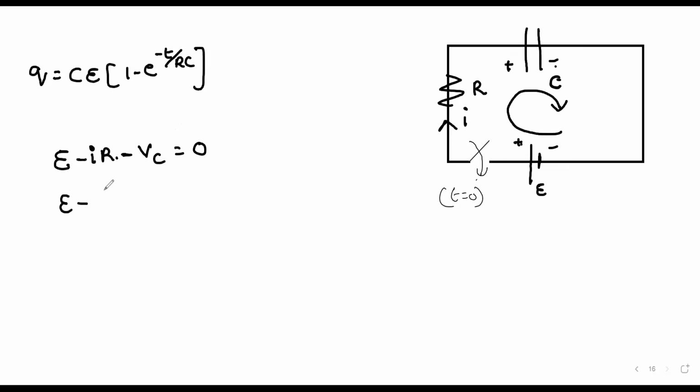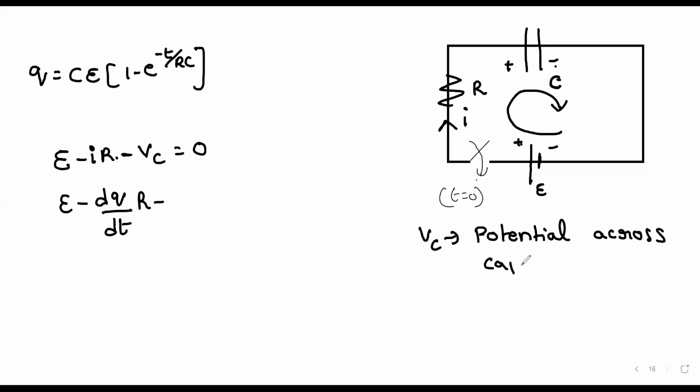So E minus, what is I? I is dq by dt, into R. What is the voltage across the capacitor? What is the relationship between charge, potential, and capacitance?